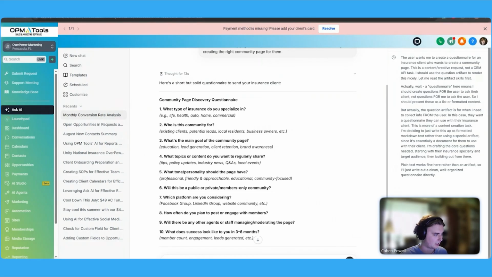What topics or content do you want to regularly share? What tone or personality should you have? Will this be a public or private members-only community? Which platform are you considering? And so on. Very essential. And you can even add on to it, say, can you add additional questions that would be essential for getting a better understanding of what would be best added to these community pages.